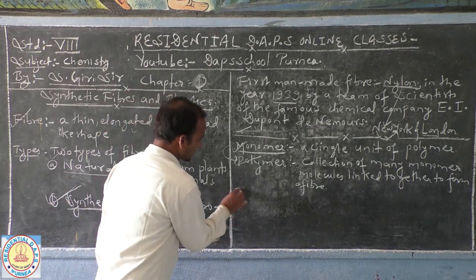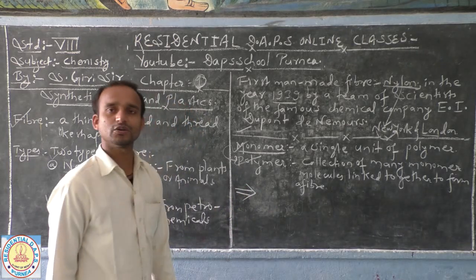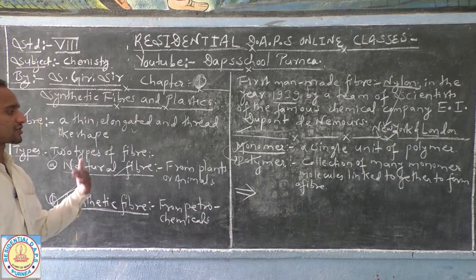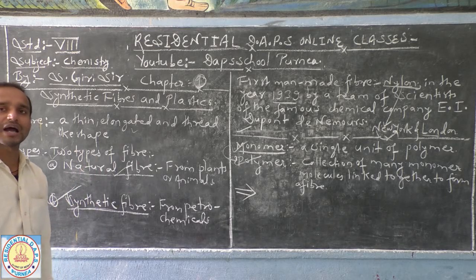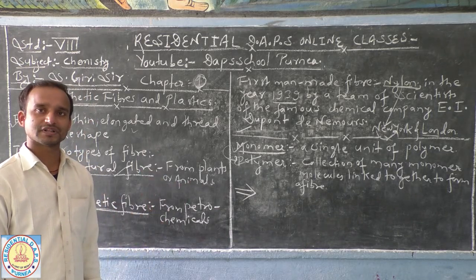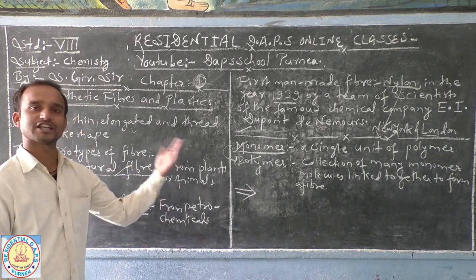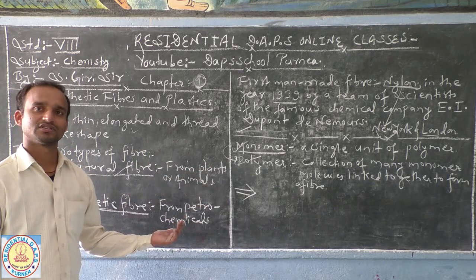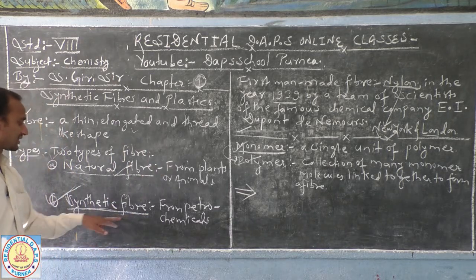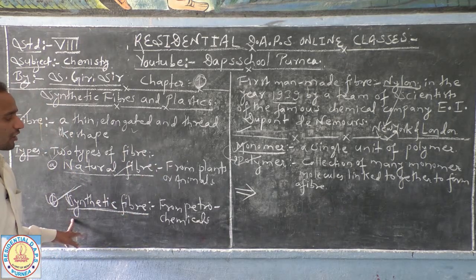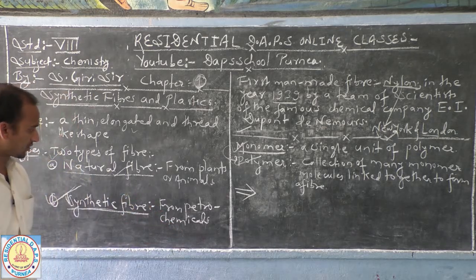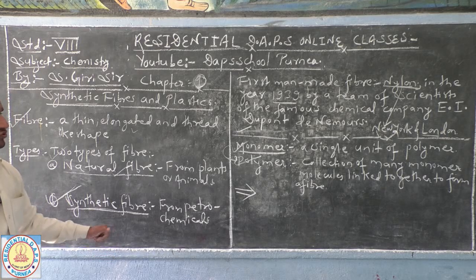Up to this topic I think you are well clear. If somebody asks you what fiber is, or what the types of fiber are, you can give their definitions and examples. Examples of natural fiber are cotton, silk, wool. You have to remember what synthetic fiber is, and how it is manufactured from petrochemicals in a lab by scientists, and you can easily list some examples.